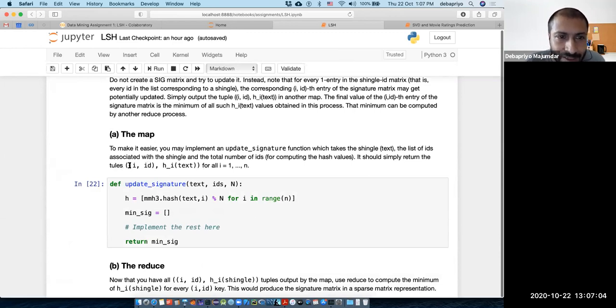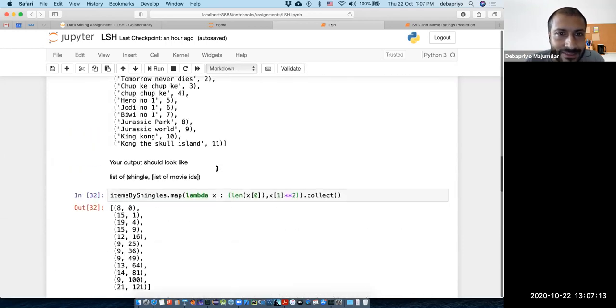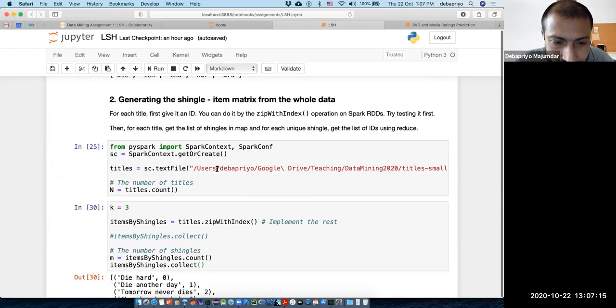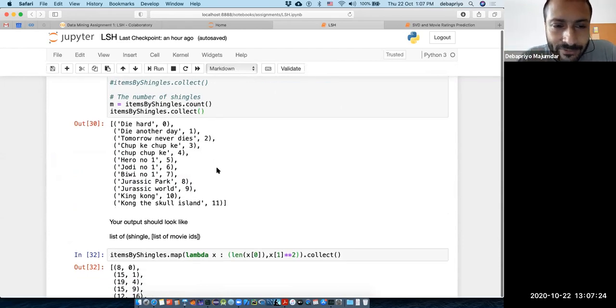So here, obviously, this will be your key, which itself is a tuple. You'll have to group by the key, and this will be your value, right? So your key doesn't have to be a single number or a single text. Your value also doesn't have to be. So your value can also be a list. It's just that you will have to know what your key values are at every step.